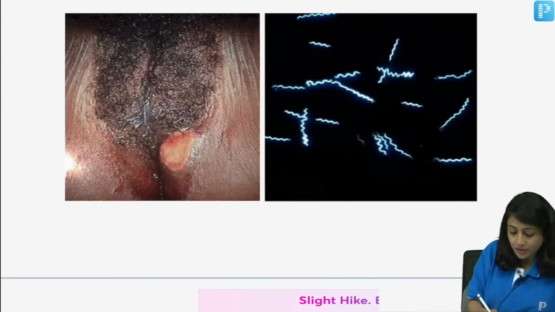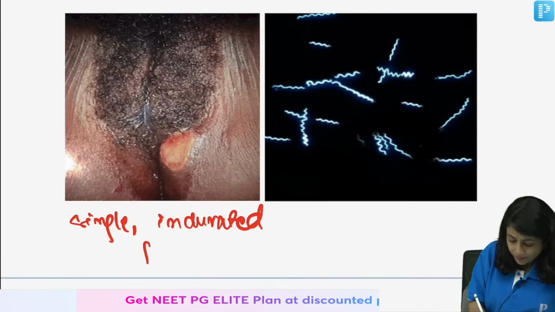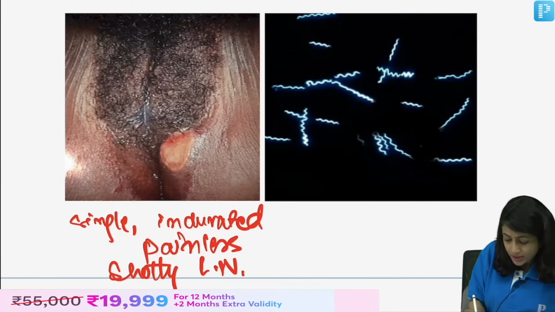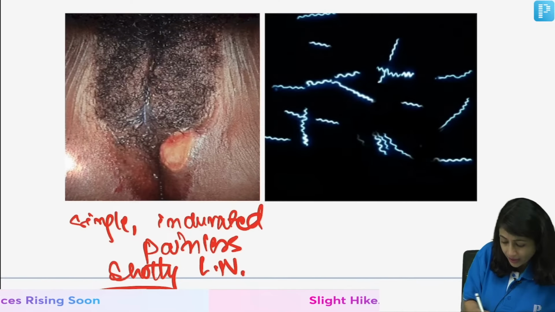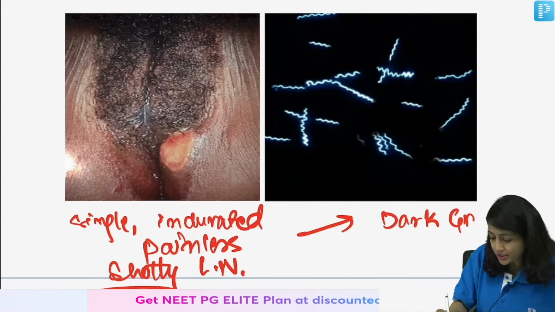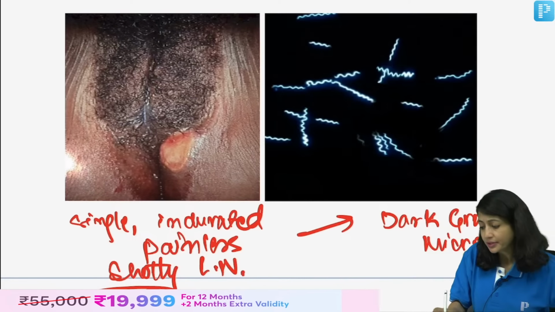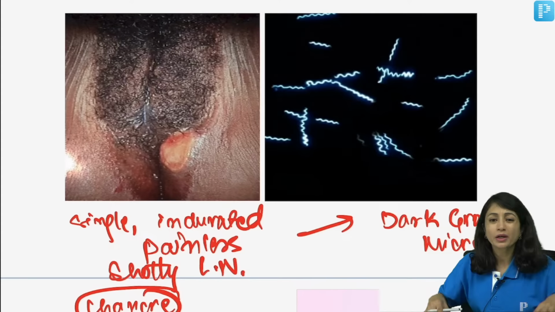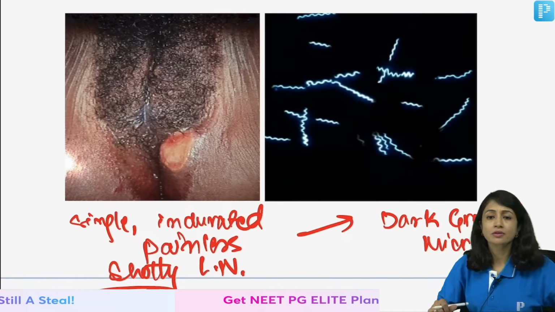Look at the kind of ulcer here. Single, indurated, painless, shotty lymph node. All these are pointers towards syphilis. And what kind of syphilis? Primary syphilis, also called chancre. And here you would do dark ground microscopy and you would see these fluorescent spiral organisms. Clear? Single, indurated, painless, shotty. Now, syphilis is a long topic. Please revise the secondary syphilis features. I could not put them here. Treponema pallidum is the organism which causes it.